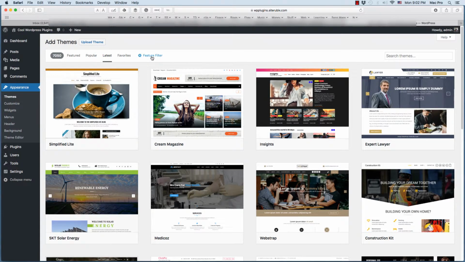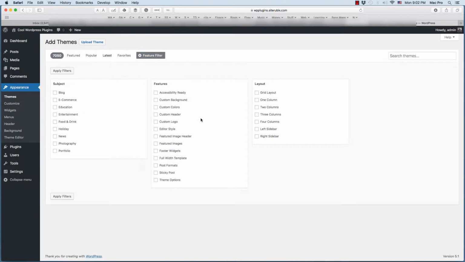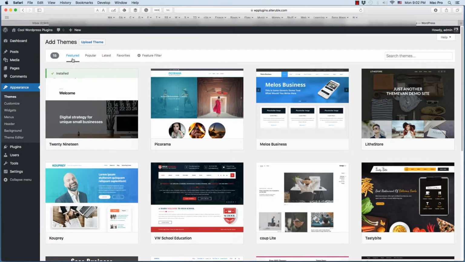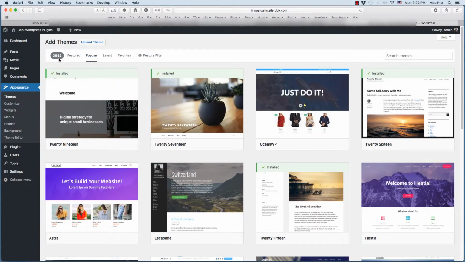And then there's a feature filter here if you want custom things for what you're looking for, more specific things. Yeah, there's 7,500 or 7,050 at the moment there. So yeah, there's almost 4,000 popular ones, so that's a lot, obviously.